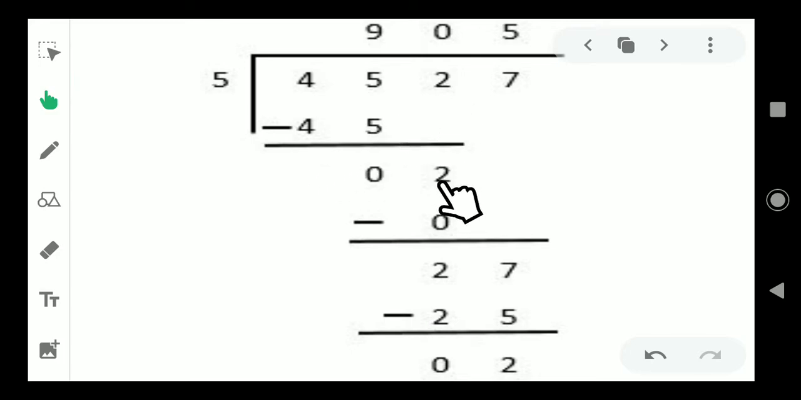2. In 2, is there 5? No, there is not. Put 0 here. 0 into 5 is 0. After that, subtract it. 2 minus 0, 2 itself. Take the next digit down. 27. In 27, how many 5s are there? 5. 5 fives are 25. Subtract it. 7 minus 5 is 2. 2 minus 2 is 0. So which is the dividend? 4527, the divisor is 5, and the quotient is 905. Remainder is 2.